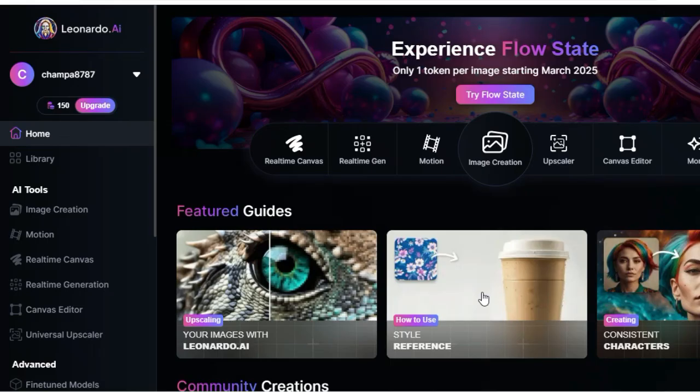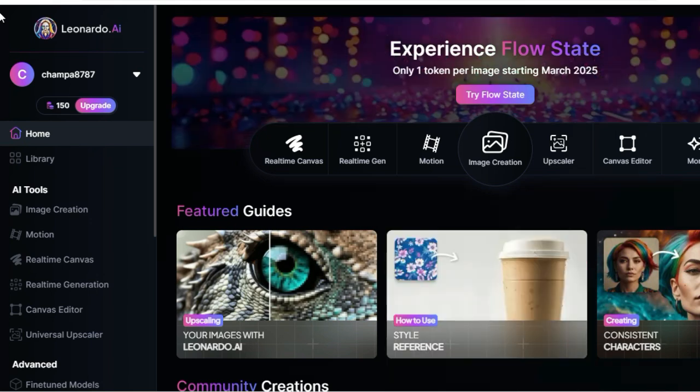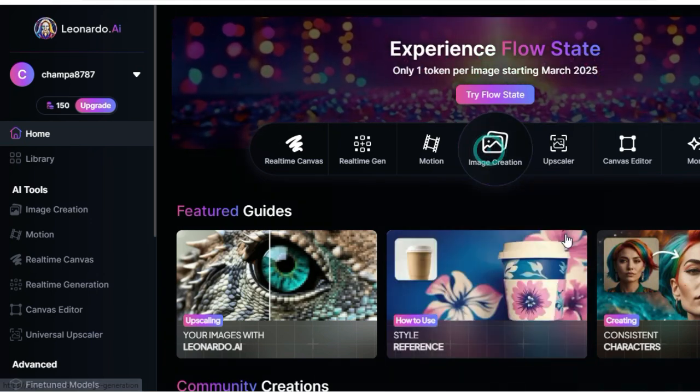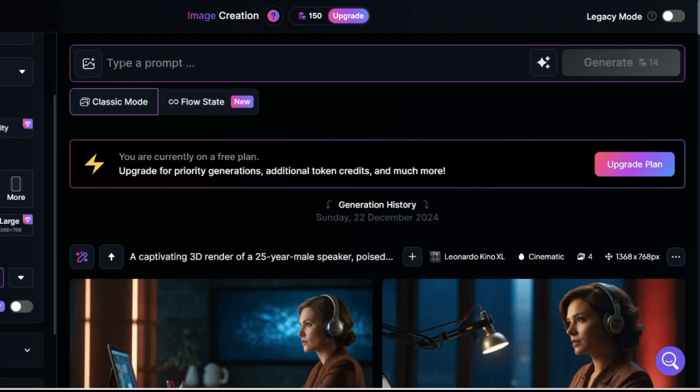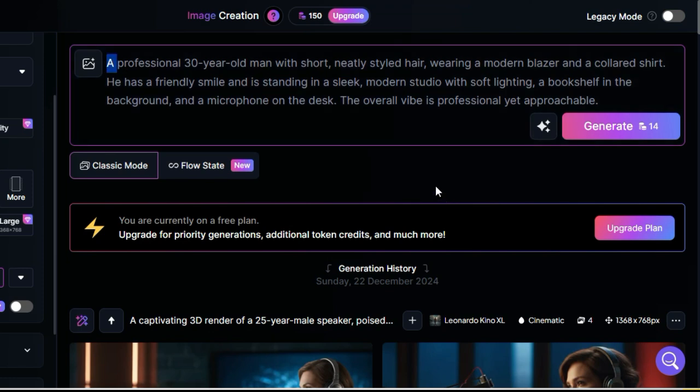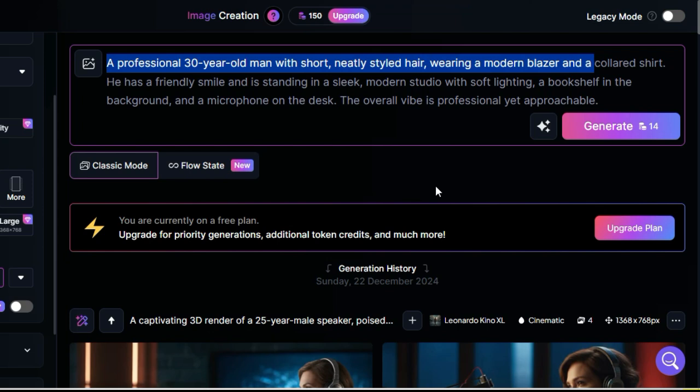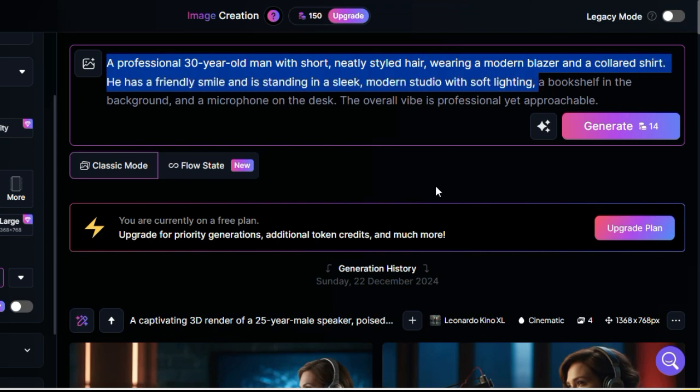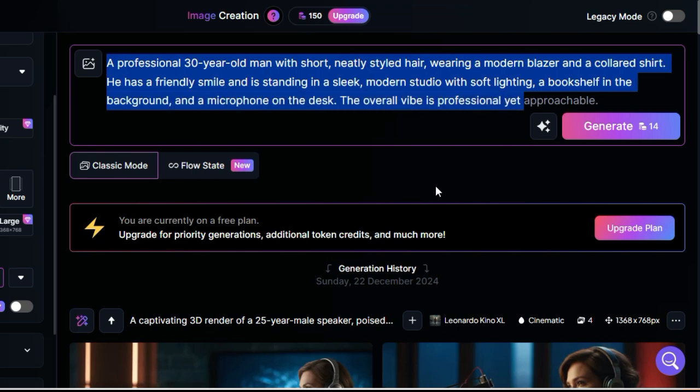Once you're logged in, you'll see a dashboard with tons of options. Now, we're going to create our avatar. Click on Image Creation. Here, you can describe the avatar you want. Let's say I want a professional, realistic avatar who can host YouTube videos. I'll type something like: a professional 30-year-old man with short, neatly styled hair, wearing a modern blazer and a collared shirt. He has a friendly smile and is standing in a sleek, modern studio with soft lighting, a bookshelf in the background, and a microphone on the desk. The overall vibe is professional yet approachable.